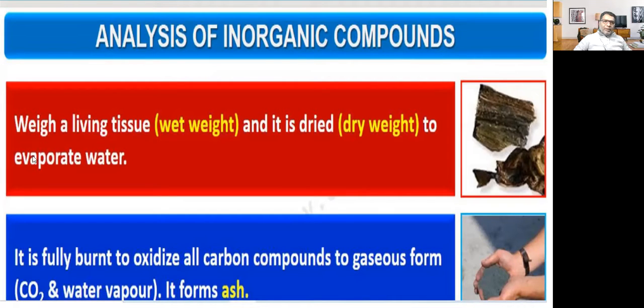How? You have to take the living tissue and then take its weight. Suppose you have taken a piece of fresh leaf and measured its weight; that is the fresh weight. Then it is dried, kept for 24 hours or even a week, and you take the weight again. That is called dry weight.